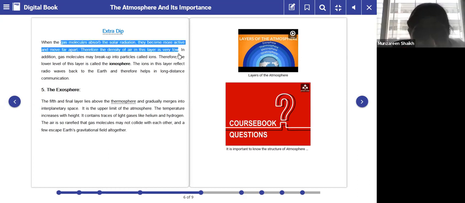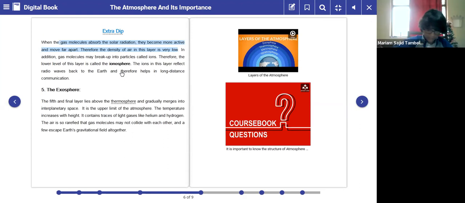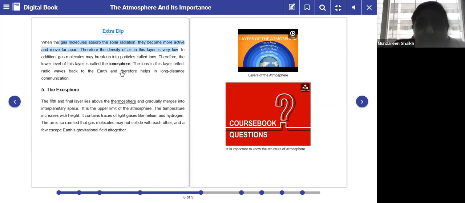So this is very important. You might get a give reasons question on this. Please mark it. They might ask you, give reasons why the density of the air is very low in this particular layer. And the reason over here is that the gas molecules absorb the solar radiation, and therefore they become more active and they move far apart from each other. Clear?